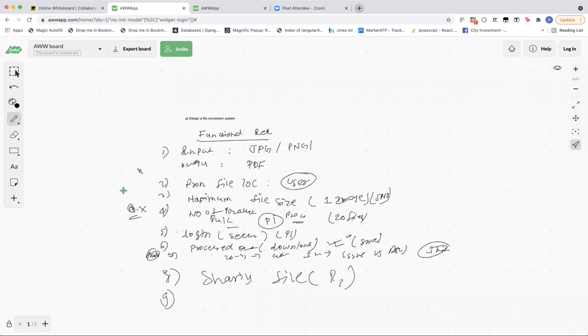Okay. What's next after functional requirements? Non-functional requirements. So the system should be highly available, right? Yes or no? Yes, it should be highly available. And what about the consistency? What is the consistency implication here? Can you identify any?